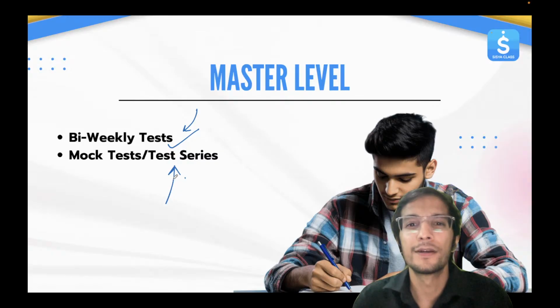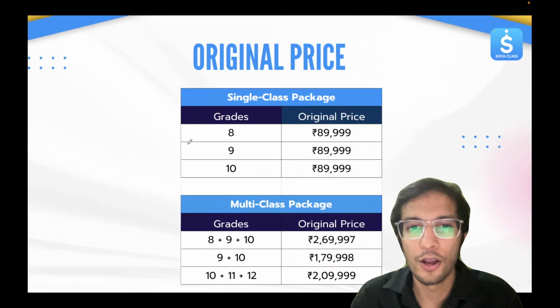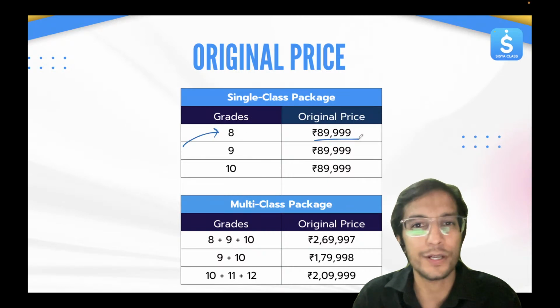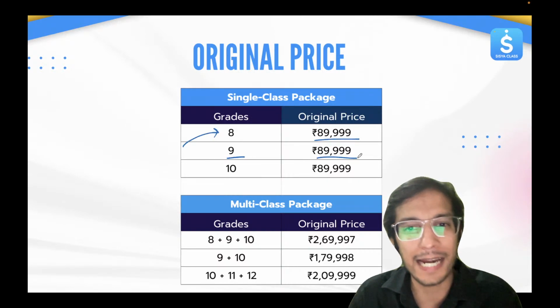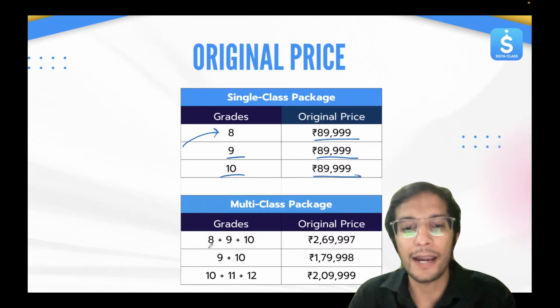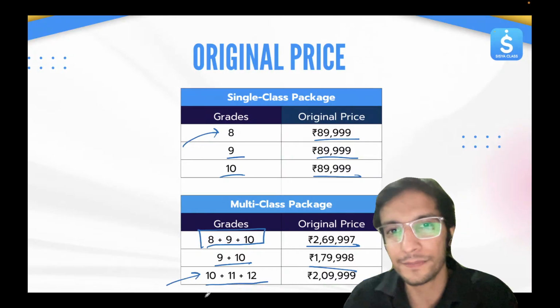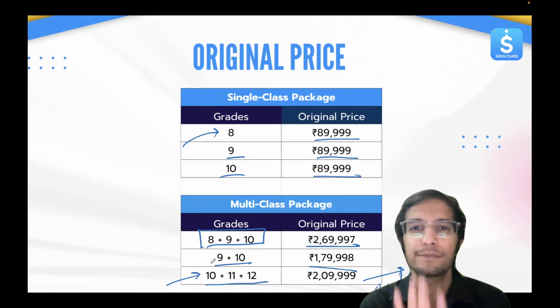Okay. Now, sir, सब कुछ आपने बता दिया, अब प्राइस क्या है इसका? Now, if you check the price, original price, if you are in 8th standard, it will be 90,000. If you are in 9th standard, you want to buy for 9th standard, it will be 90,000. If you are in 10th standard, you want to buy for 10th only, it will be 90,000. And if you want to buy the multi-year package, then the price gets added on. If you are in 9th, you want to buy for 9th and 10th, this will be the price. And if you want to buy for 10th, 11th, 12th, sorry, this one is sold out. लास्ट वाला जो है ये सोल्ड आउट हो चुका है.